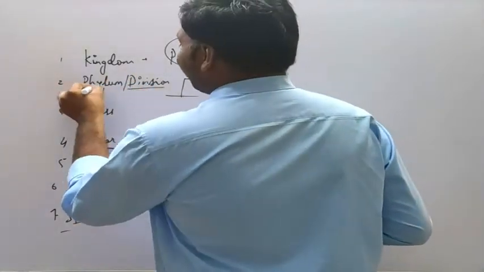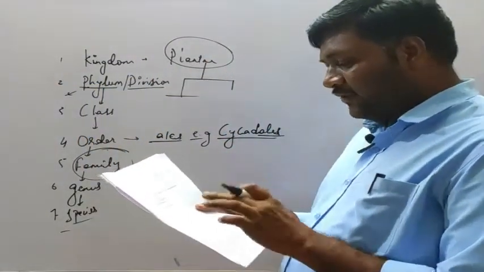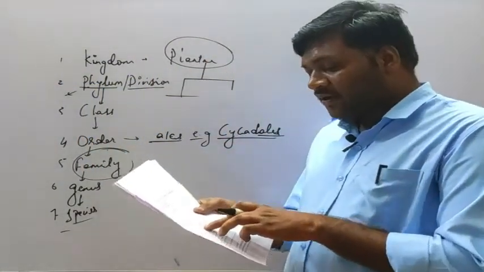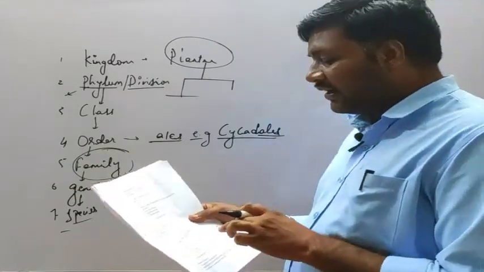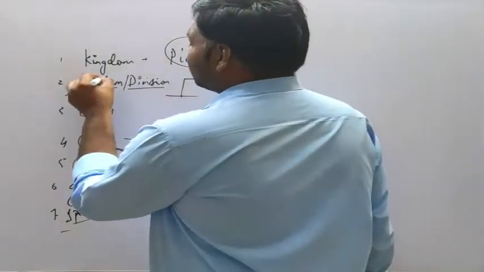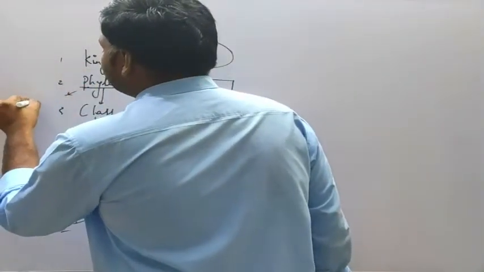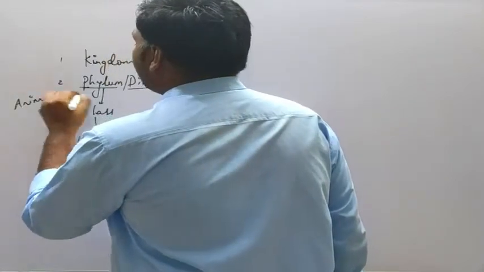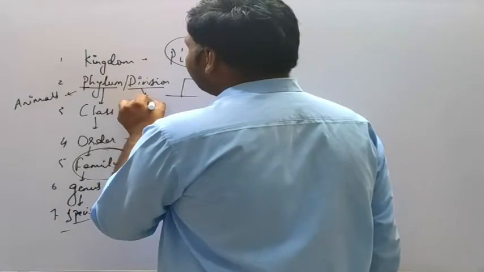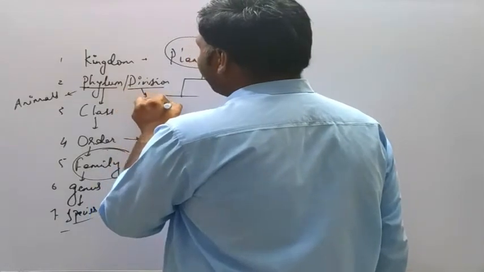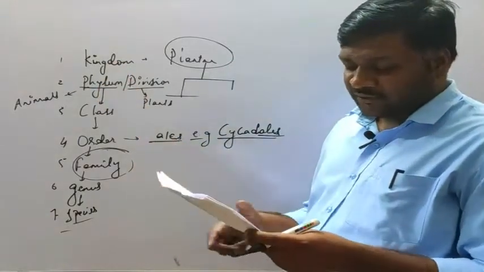In case of animals it is phylum. So the statement is incorrect, because when it is phylum, then it is going to animals.